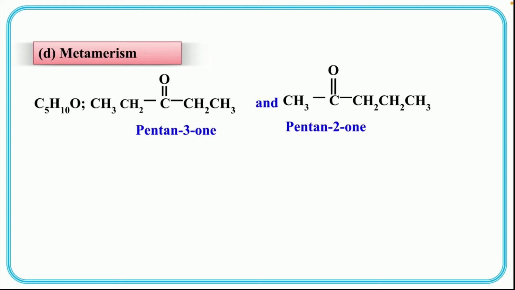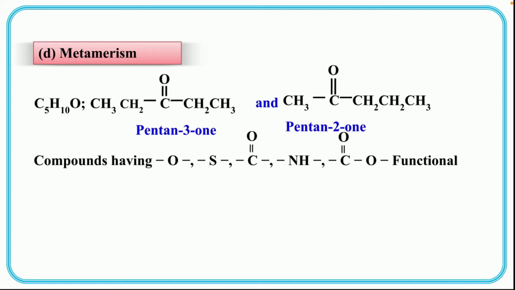And in the second case, pentan-2-one, 1 CH3 group on one side and 3 carbon atoms on the other side of the C=O. Okay, so these are the examples of metamerism. So these are actually shown by oxygen, sulfur, C=O, NH, C=O functional groups.